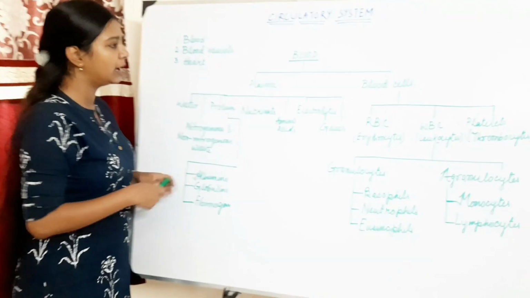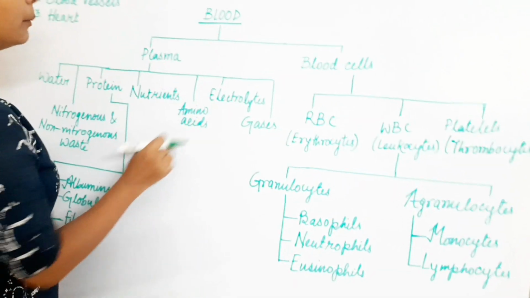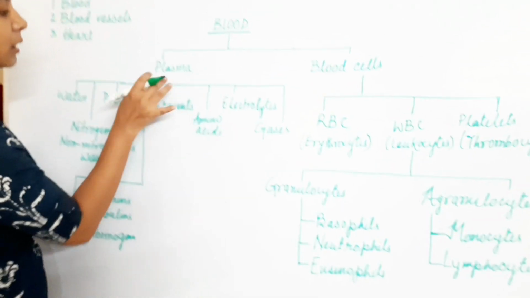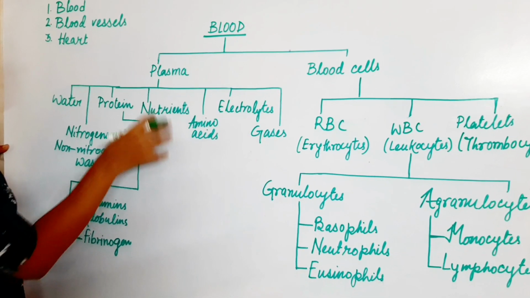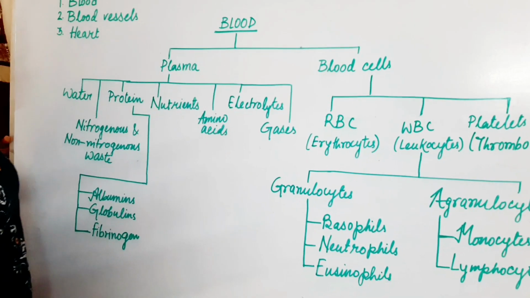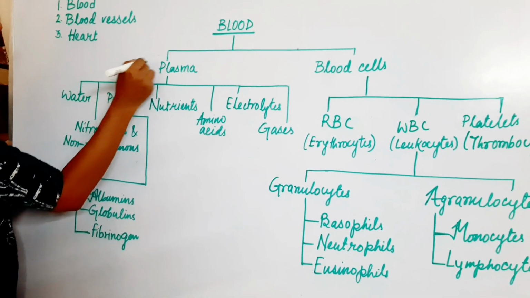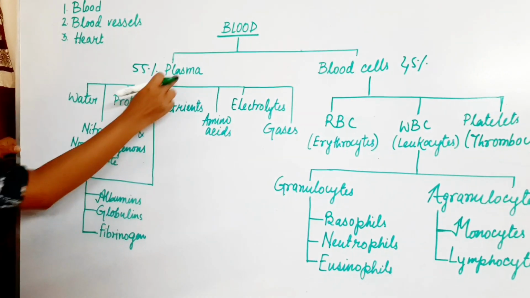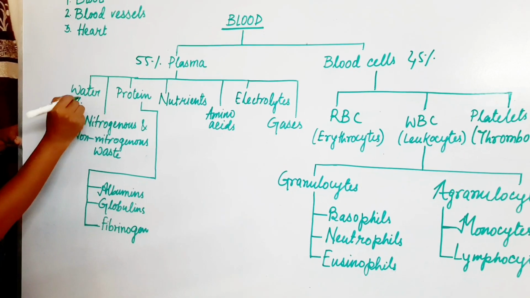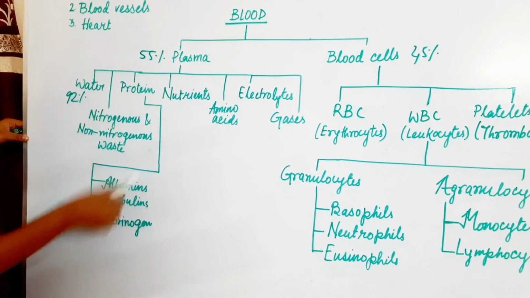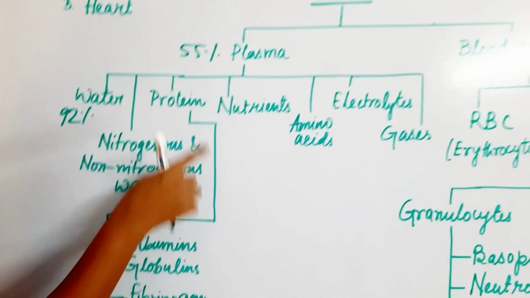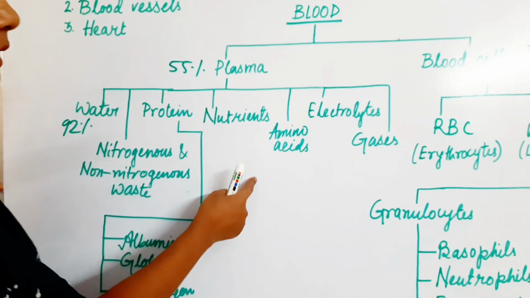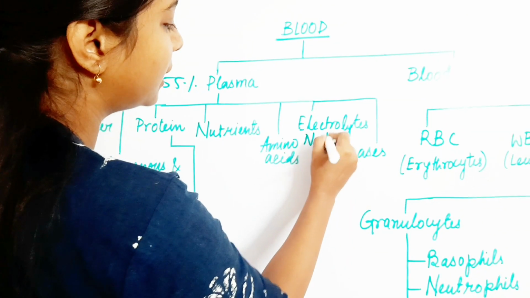Coming to blood composition, there are two main components. One is plasma, one is blood cells. This is the liquid part, this is the solid part. The whole blood contains 55% plasma and the other 45% is blood cells. Among this plasma, 92% is water and the rest is other substances: nitrogenous and non-nitrogenous waste, some proteins like albumins, globulins, fibrinogen, some nutrients, amino acids, electrolytes like Na+, K+, etc.